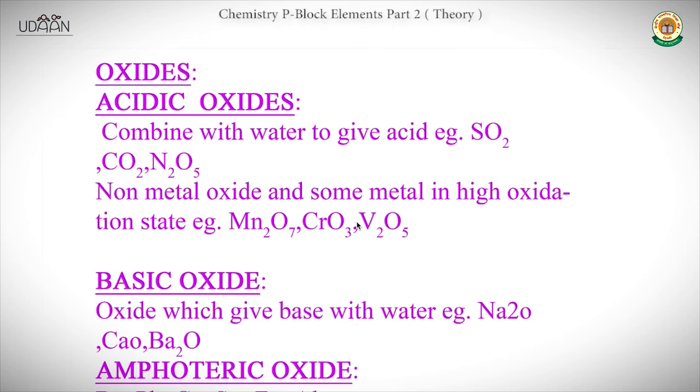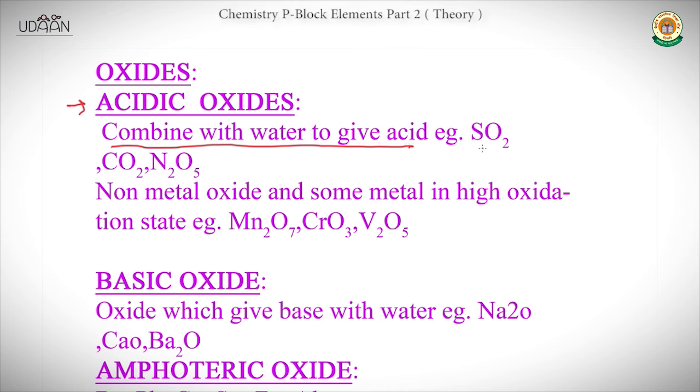Now we will see the oxides. Firstly we will see the acidic oxides. Acidic oxides are those which combine with water to give acid. That's why they are called acidic oxides. For example, SO2 combines with water to give H2SO3, and CO2 gives carbonic acid, which is H2CO3. And N2O5 gives HNO3 and HNO2.